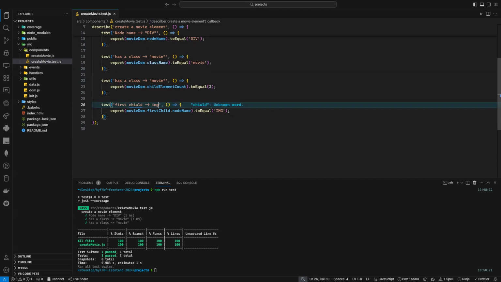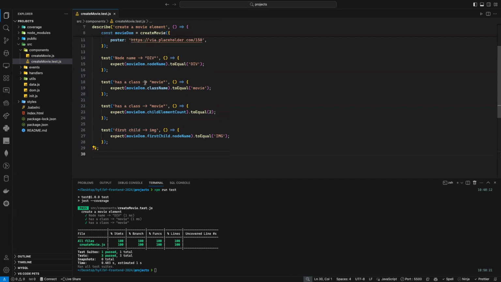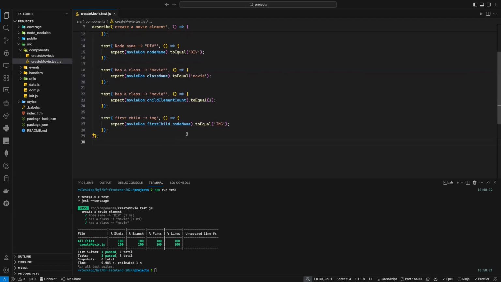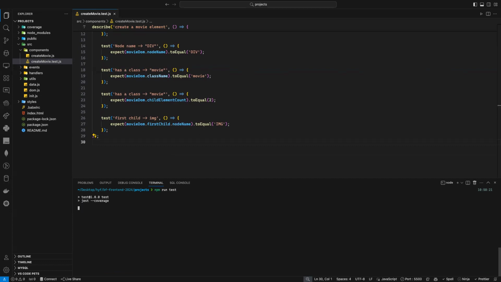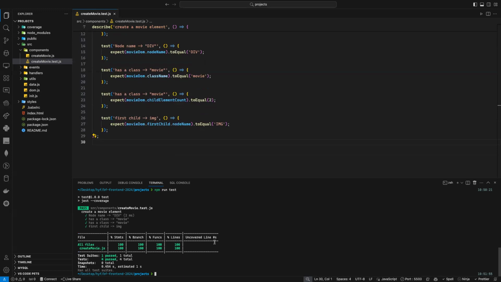It should be IMG. And first child, of course, now as you can see, you may tell me, how do you remember all these properties? So when I need to type movie DOM and look for this property, I've tested before, so I know this property. But here, node name, class name, we'll use them all the time. So don't worry, child count, how many children it has now. First child, I want it to be image. And if my test is correct, I pass it, that means it will be good. Click, and I'm passing my test as well, as you can see. Now, the second child, what do you expect it to be?